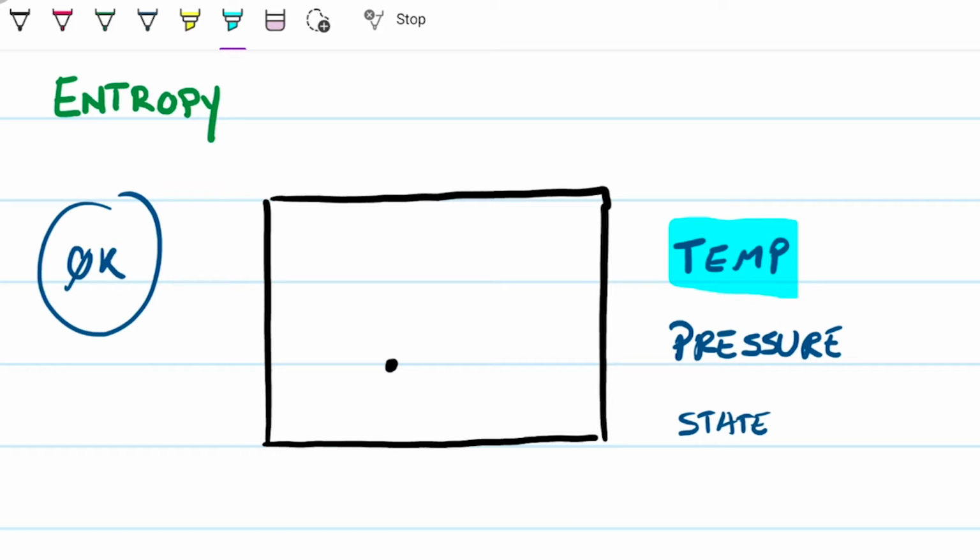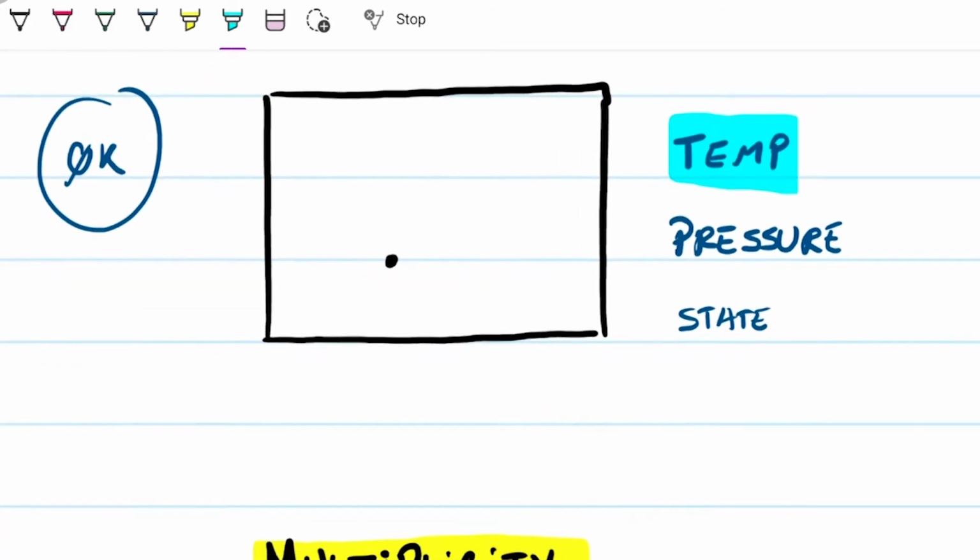So that is the lowest possible entropy the system can have. There's only one possibility. Going back to the idea of multiplicity, there's only one possible arrangement for this guy, which is the way it is right now. Let's say it was here, at 0 Kelvin. This is the lowest order of entropy I can possibly have.